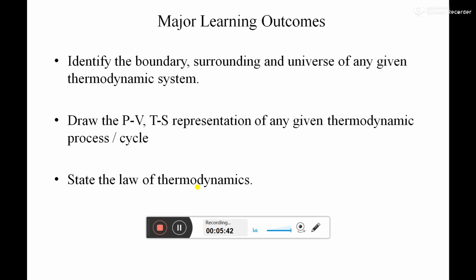Laws are one of the important things, but not only that. Before starting this subject, mechanics of thermal system, you must know some basic fundamentals which you have already studied in your previous classes. That knowledge is called prerequisite knowledge, which you must have before starting this new subject.